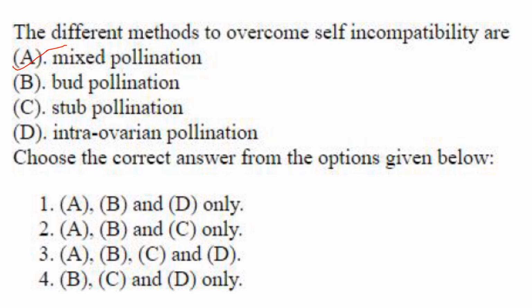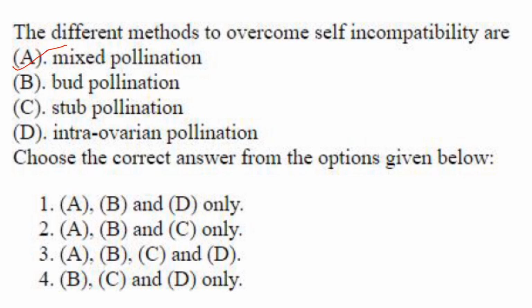Then you have bud pollination. In bud pollination, pollen collected from the anther of one flower is applied to the stigma of another flower on the same plant, but the flower is not fully opened. That is bud pollination.